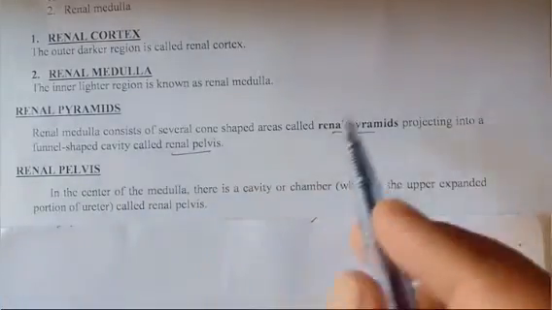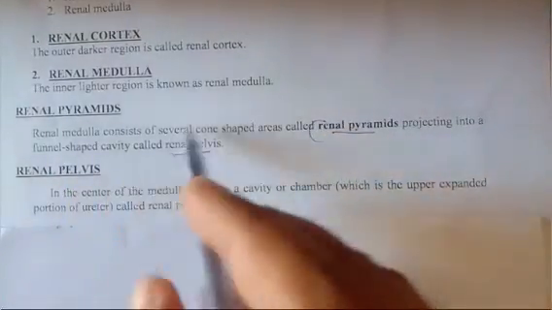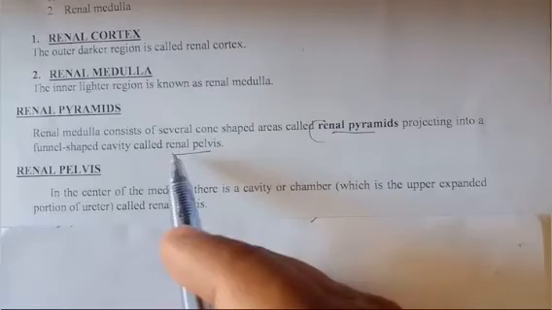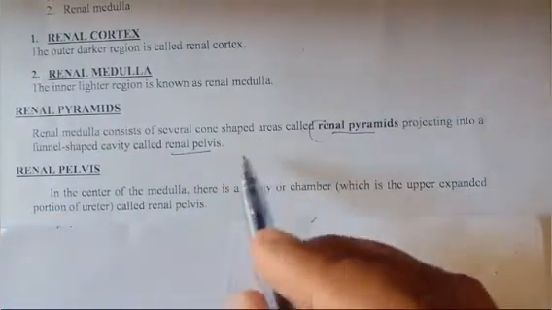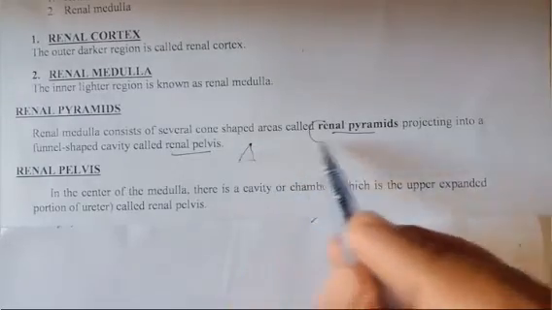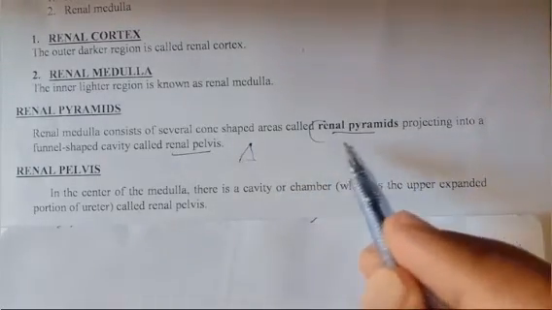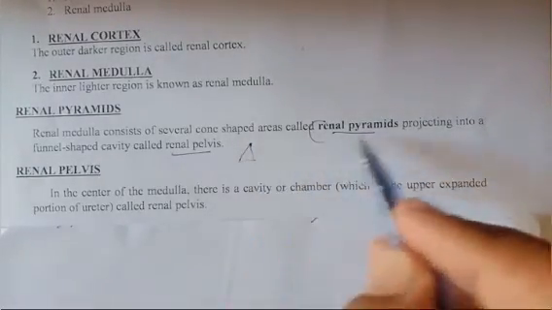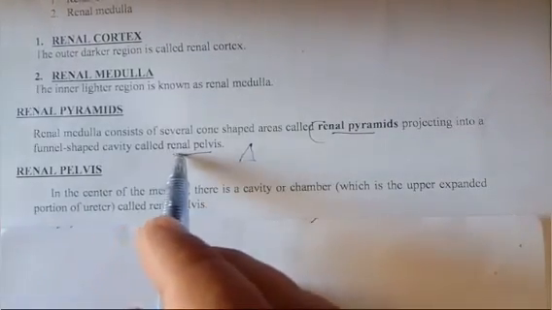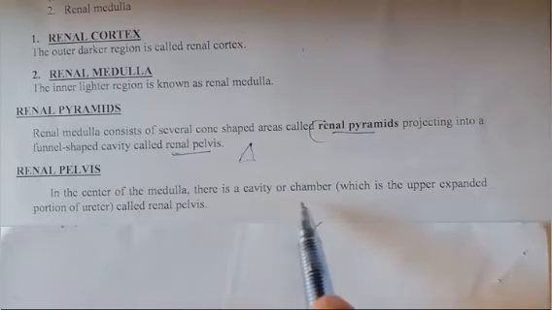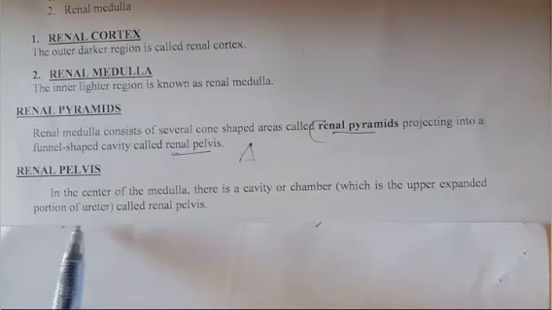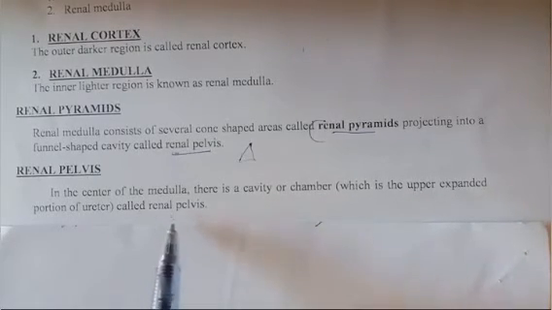So the renal cortex, and then the renal medulla. Inner to the renal cortex, there are cone-shaped structures. These cone-shaped structures are called renal pyramids, which finally project into a sac-like structure called the renal pelvis. Renal pelvis: in the center of the medulla, there is a cavity or chamber, which is the upper expanded portion of the ureter, called the renal pelvis.